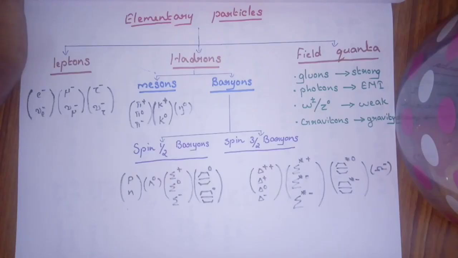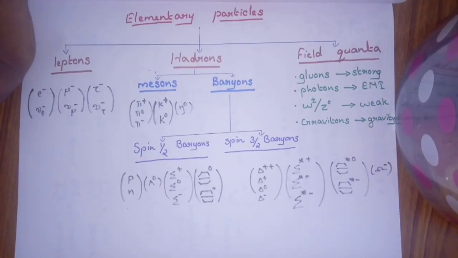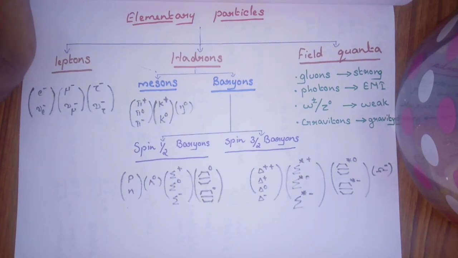Chart in which all the particles are noted. The elementary particles are classified into leptons, hadrons and field quanta. Leptons include electron family, muon family, tau family. Hadrons are group of quarks, that means 2-quark group and 3-quark group. 2-quark group is called mesons and 3-quark group is baryons. Mesons contain pi family, k family and eta family.